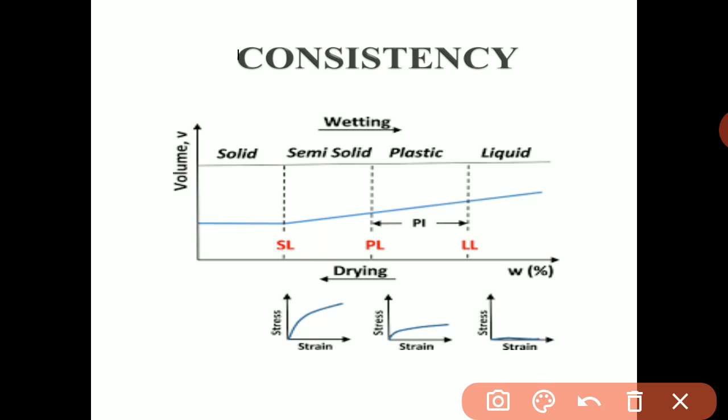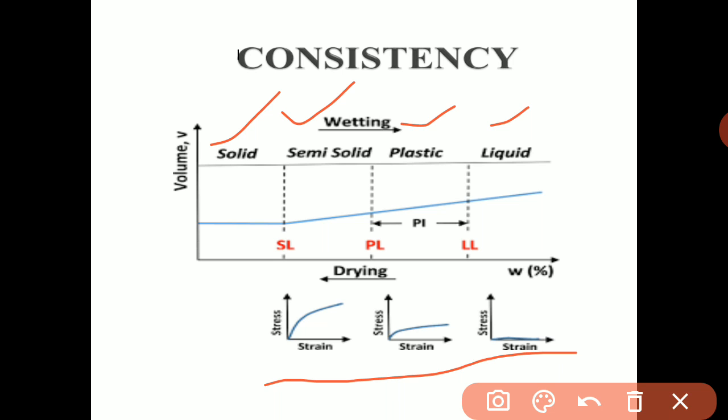So soil firstly is in solid state. Then we add some water, it will convert into semi solid state. Then we add some more water, it will go into plastic state. And finally if we add some more water to this particular soil, it will go into the liquid state.